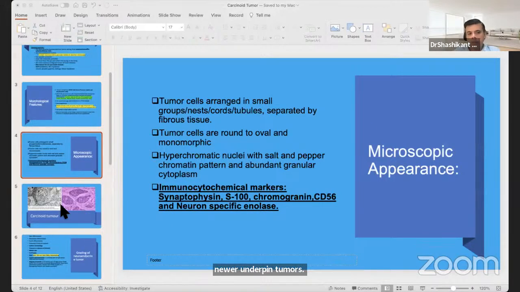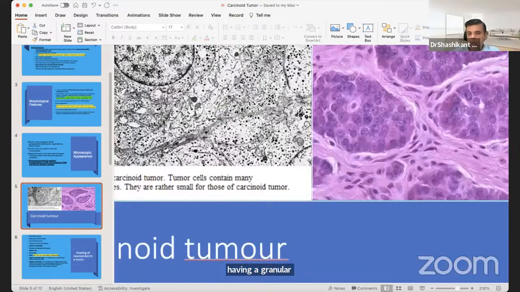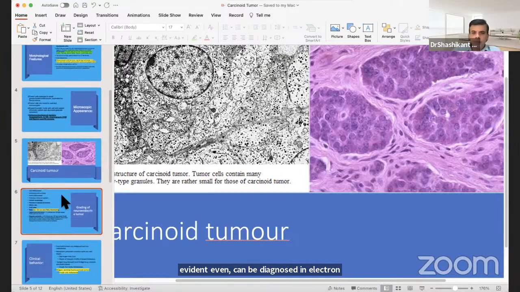Here you can see how it appears. The cells are quite monotonous looking, with a granular chromatin pattern. I'll just increase the picture size. Here you can see the salt and pepper chromatin pattern, with small stippled granules, which is quite evident and can even be diagnosed on electron microscopy as well.